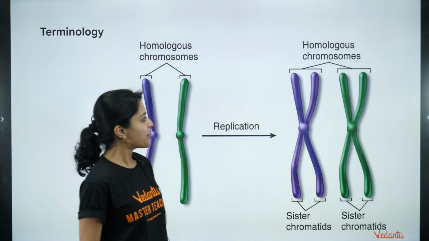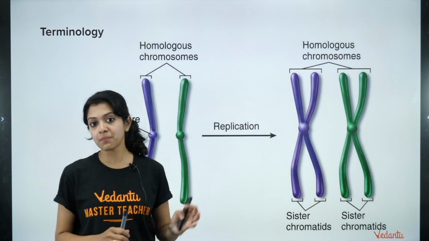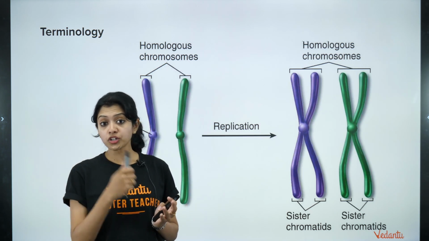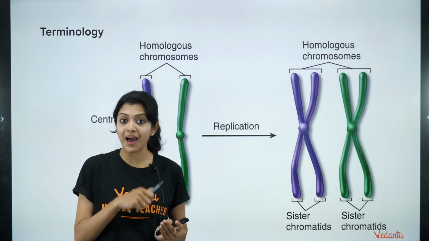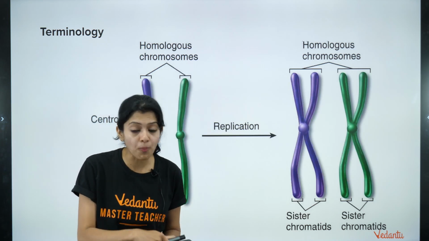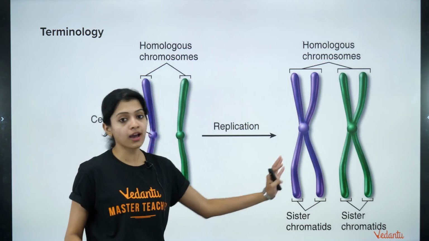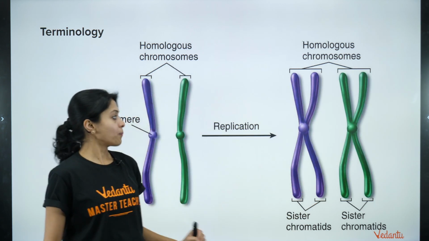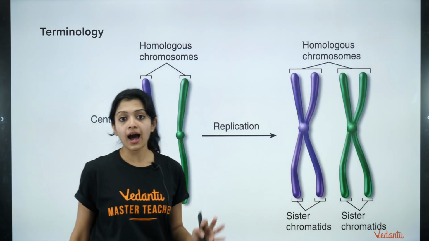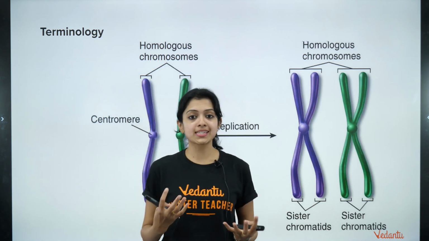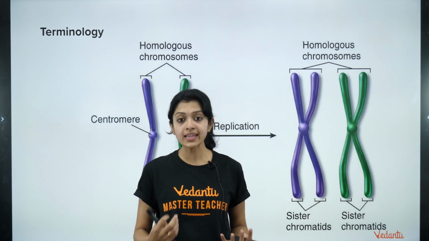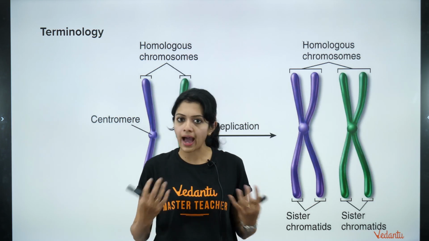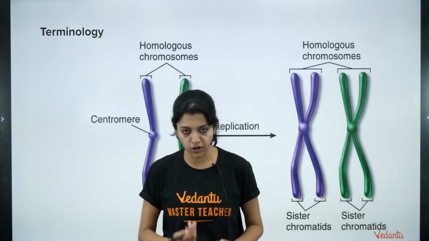Hi, Abhishek. Now we have spoken about what chromatin is, what chromosomes are, what chromatids are, and what the centromere is. And we have also understood what sister chromatids are. The next thing will be what are homologous chromosomes. Say for example in a diploid organism, like human beings, we are an example of a diploid organism.